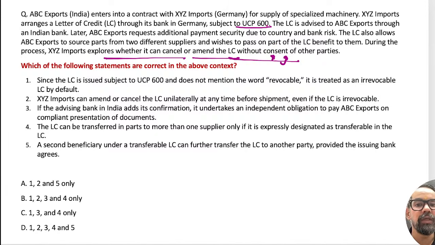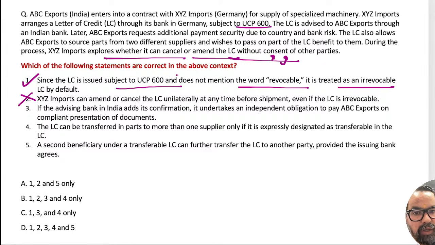As we can see, it is not mentioned that the LC is revocable, so this is a flaw in the process itself. Everyone is saying option C. Since the LC is issued subject to this and does not mention revocable, it is treated as irrevocable. XYZ Import can amend or cancel the LC at any time? No, this is irrevocable.